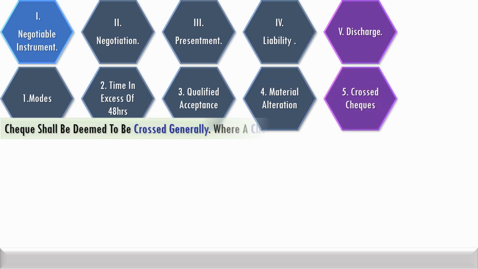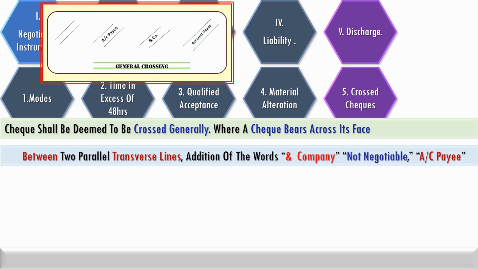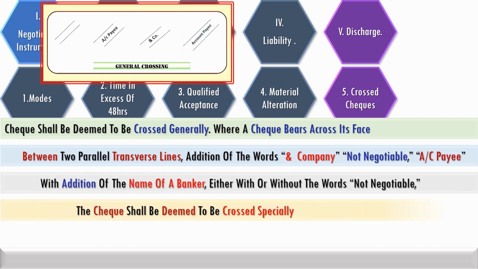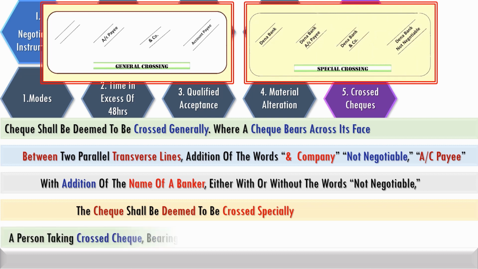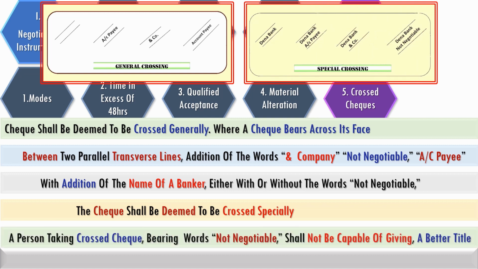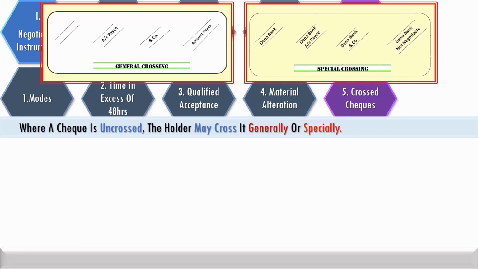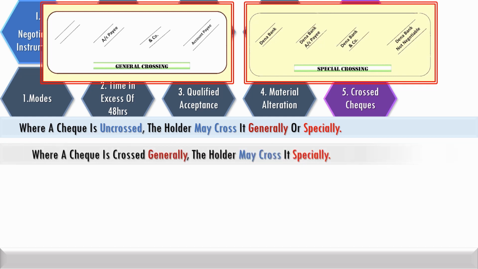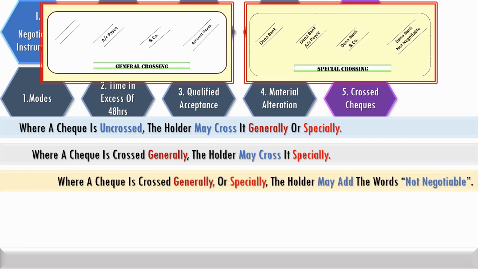A check is deemed crossed generally where it bears across its face, between two parallel transverse lines, the words "and company," "not negotiable," or "account payee." With the addition of the name of a banker, the check shall be deemed to be crossed specially. A person taking a crossed check bearing the words "not negotiable" shall not be capable of giving a better title. Where a check is uncrossed, the holder may cross it generally or specially. Where it is crossed generally, the holder may cross it specially. Where the check is crossed generally or specially, the holder may add the words "not negotiable."